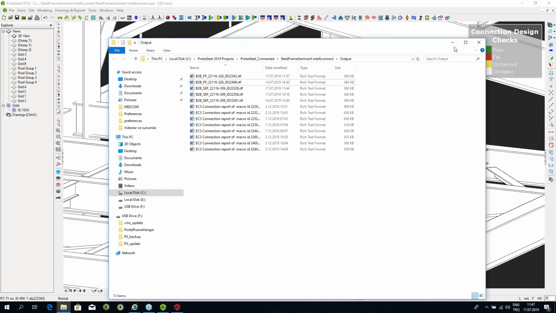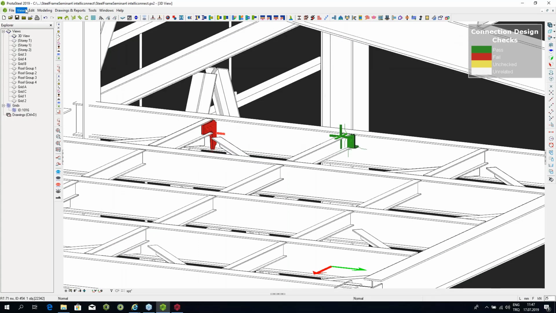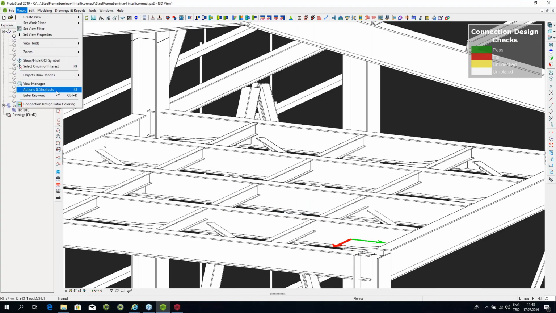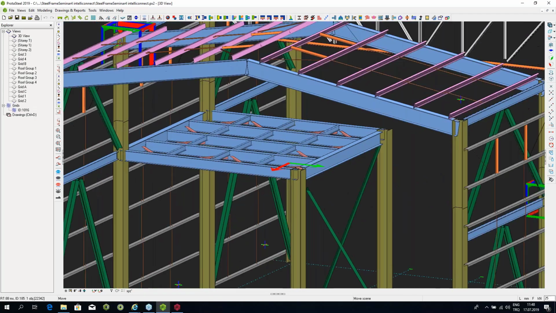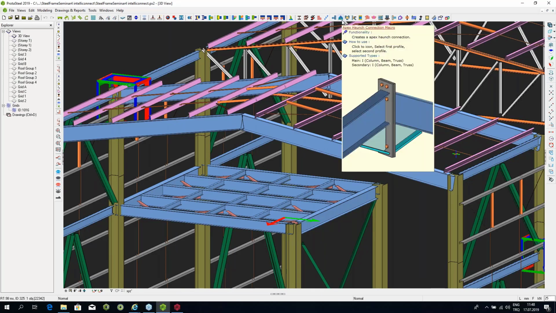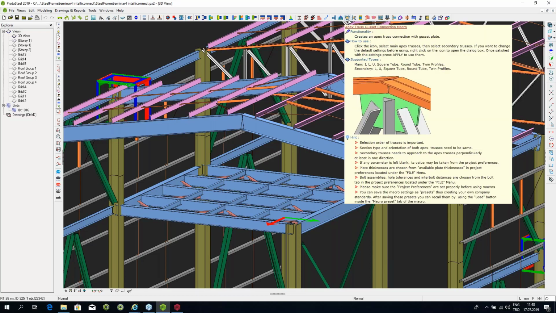Now, when we introduced ProtaSteel, we had several connections which were already there, but now this year we have introduced some new connection macros. Now, the most prominent among these is the apex haunch macro, which creates the apex haunch connection, and this is very commonly used, so it was a need. Another connection which has been added is the apex truss connection.